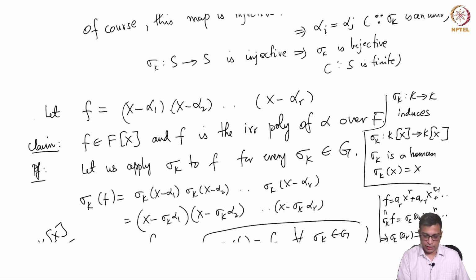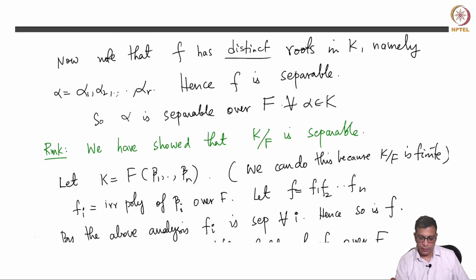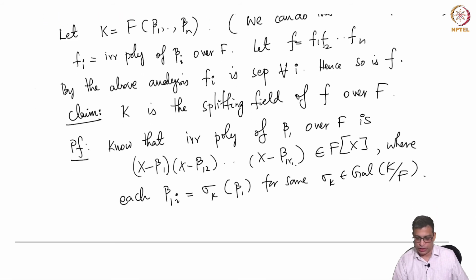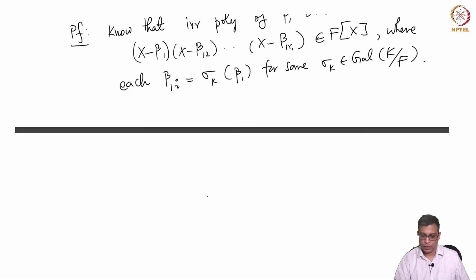This claim says that if you take the conjugates of alpha via capital G, take the distinct set among them and construct the polynomial x minus alpha 1 times x minus alpha 2 up to x minus alpha r, what you get is the irreducible polynomial. So for beta 1, it would be x minus beta 1, x minus beta 1,2. I don't want to use beta 2 because that's already used, that's all. But these are images under sigma_k.